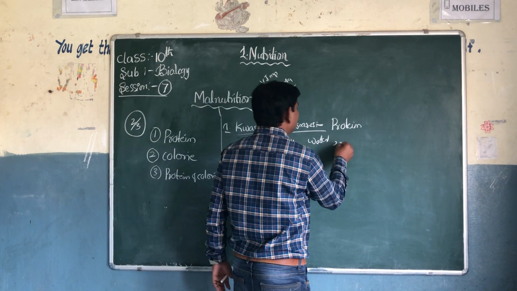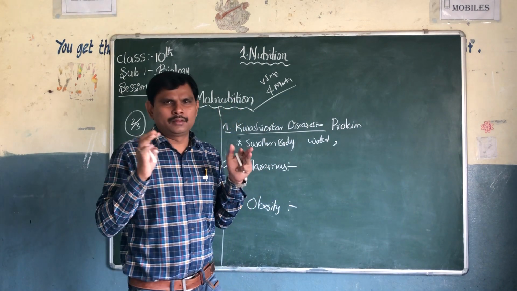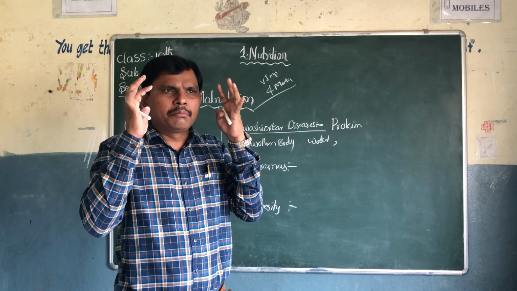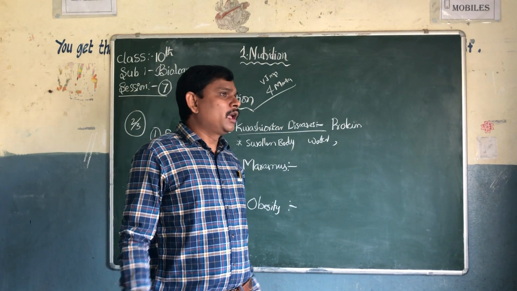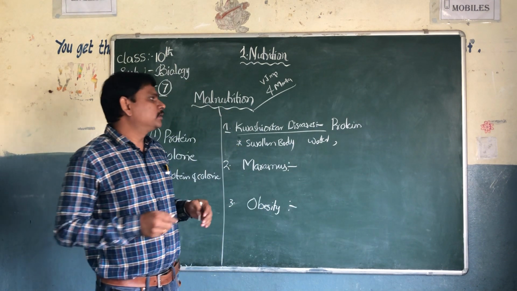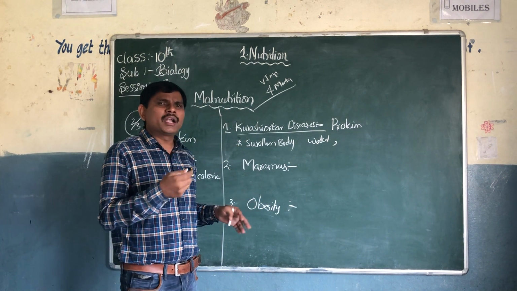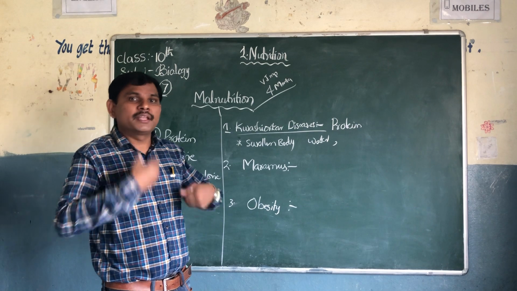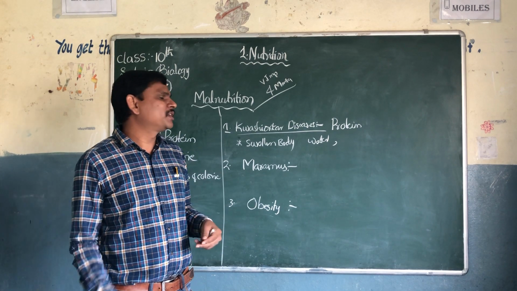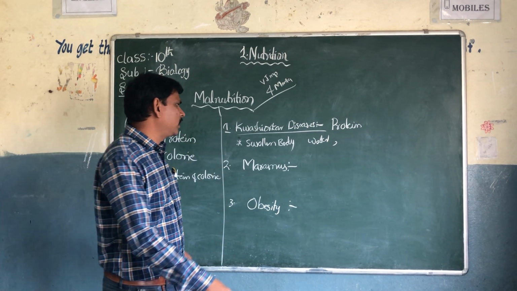So they have a fluffy face, a very big-looking face. If they have a fluffy face, they feel difficulty in eating food. They can't swallow properly.